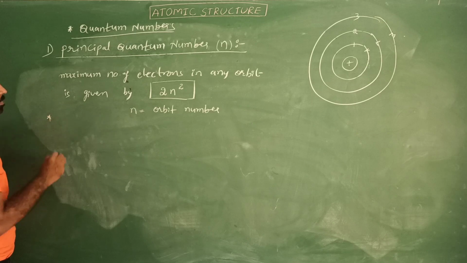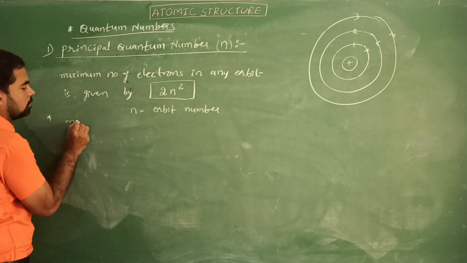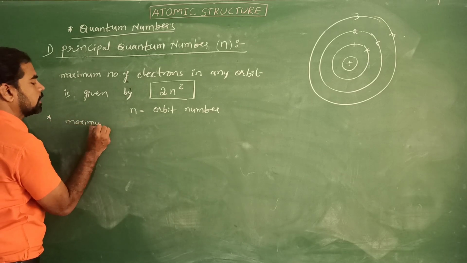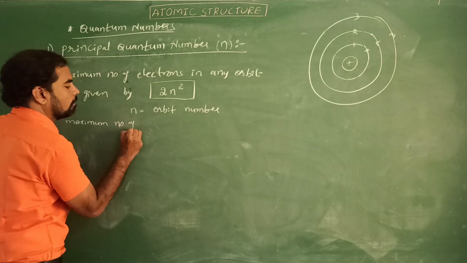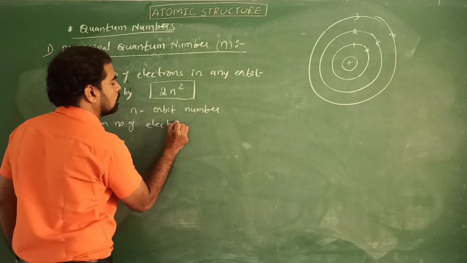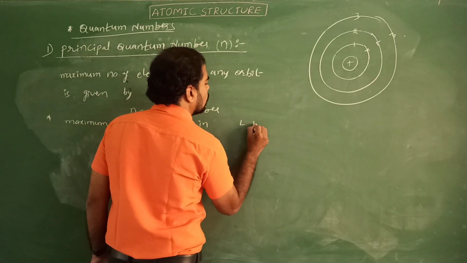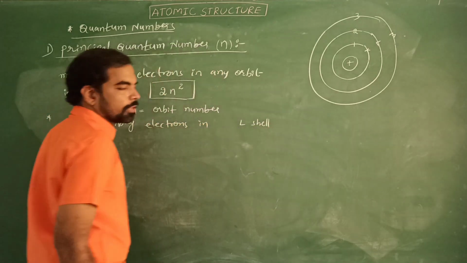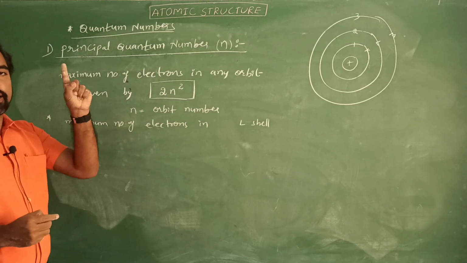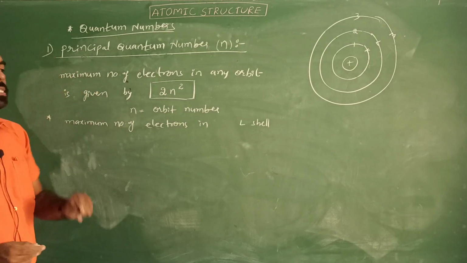See the examples. Maximum number of electrons in L shell. Remember, K means first shell, L means second shell.